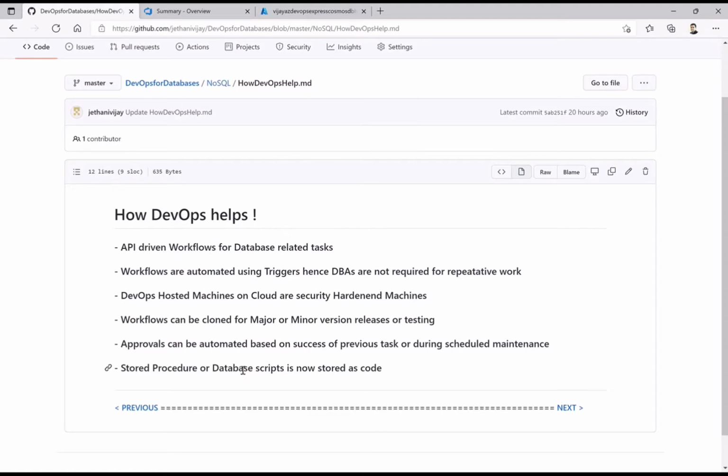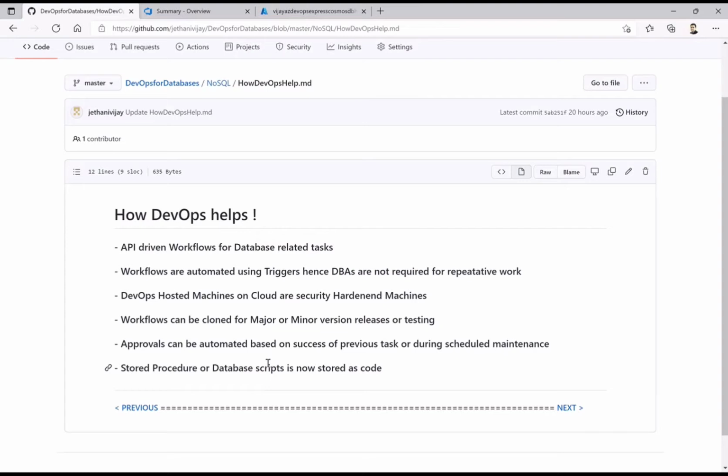That is what is meant by stored procedures or database scripts, which are now stored as code. We will access them at the appropriate time when we have to run them, whether it is a pre-script or a post-script, or what kind of solution blueprint we want to get implemented. So these are the two things which apply to all databases: why you need DevOps in the first place for a database, and how DevOps helps you.